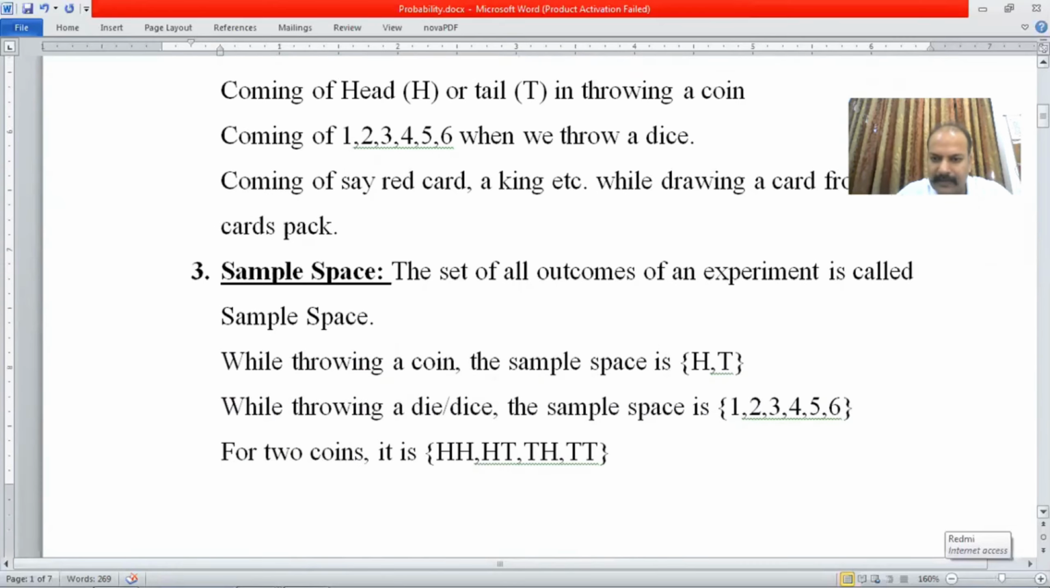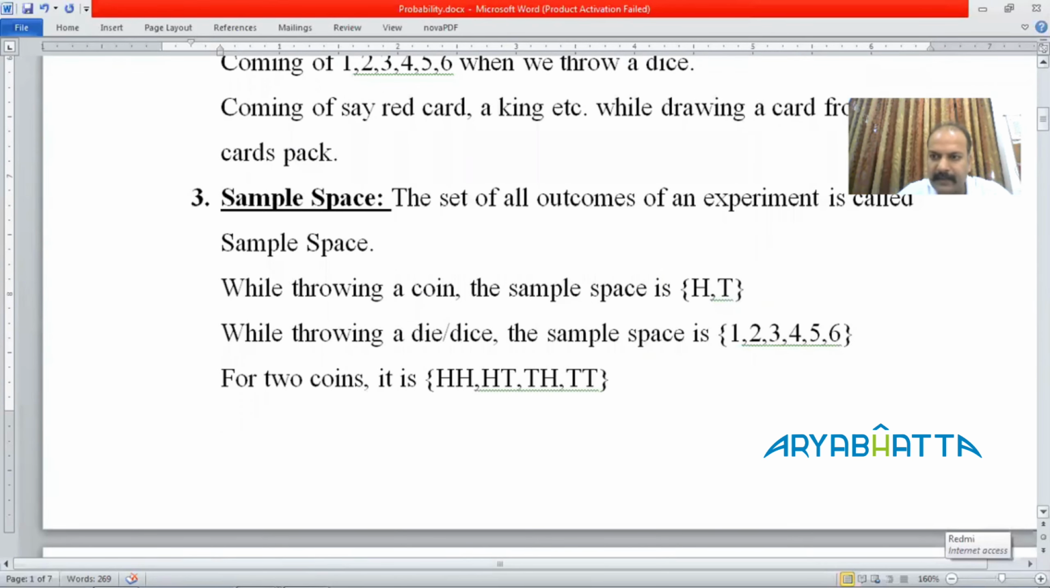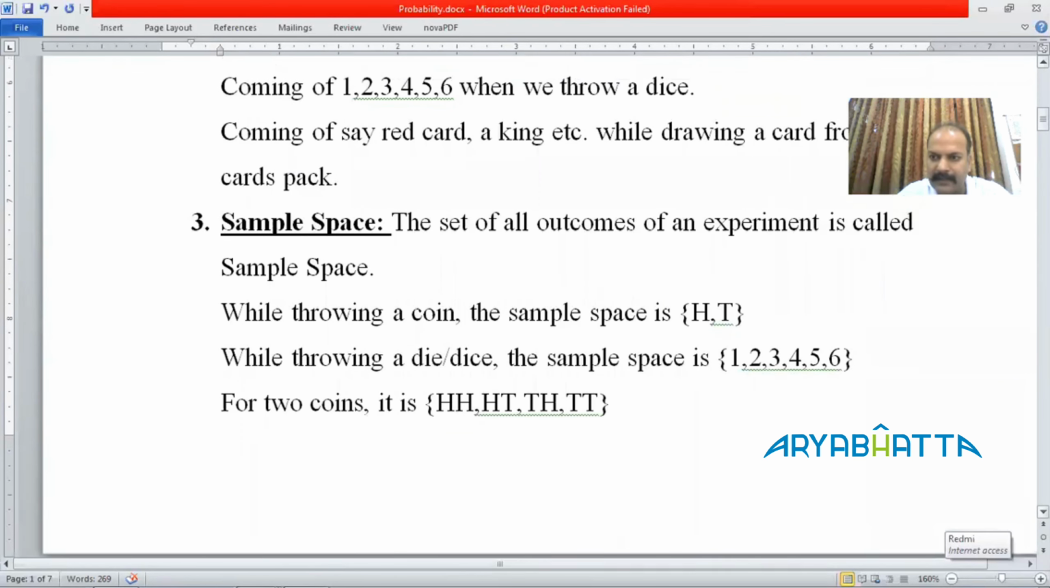Then what is called a sample space? Sample space is the set of all the elements which could be the outcomes. For example, suppose you are throwing a single coin. What are the possibilities? It could be a head or it could be a tail. So the sample space comprises only two elements when you are throwing a single coin: head or tail.